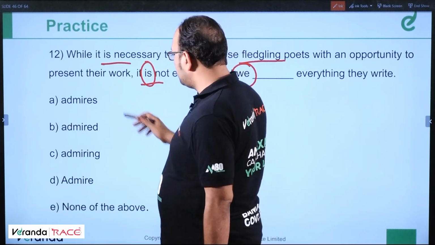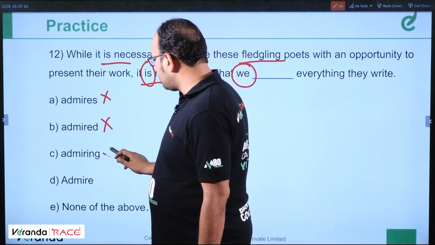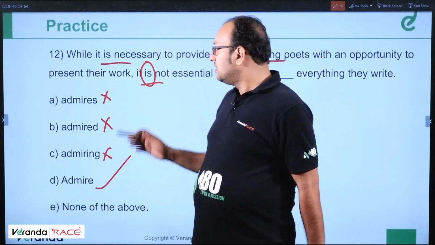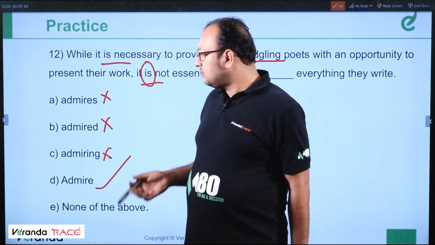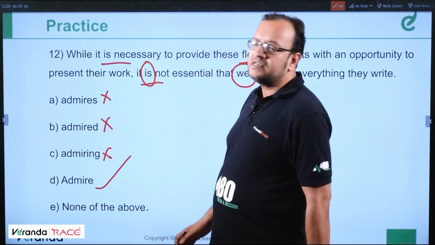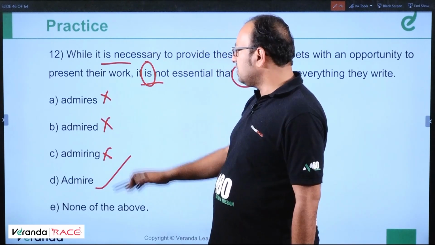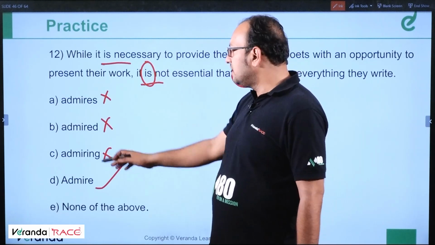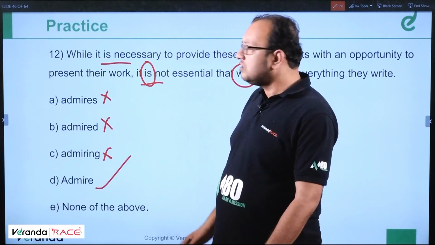We should be followed by a plural verb. This is wrong, this is wrong, this is correct. I'll tell you why. Because we is there, we need a plural verb. So admire is the plural verb which is correct. Clear? Okay. And admired is wrong. Admires is wrong because it's a singular verb. Admiring is structurally, syntactically wrong.